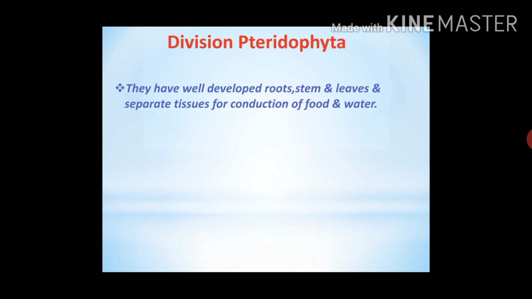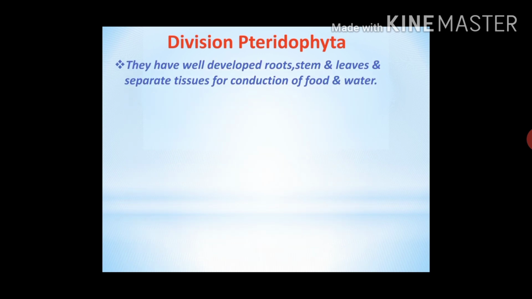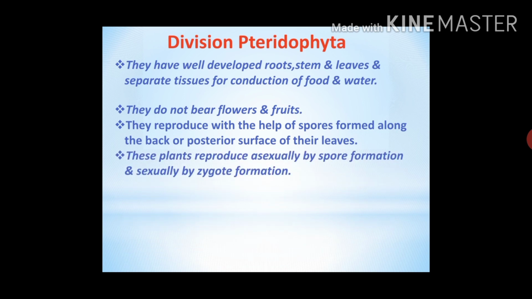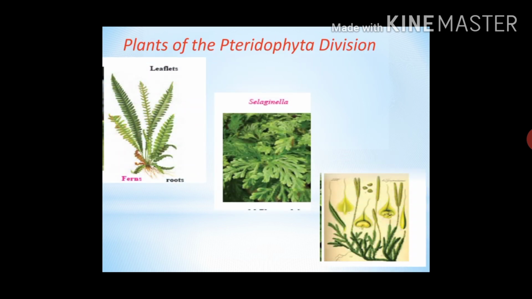Now let's see the third division of cryptogams, that is Pteridophyta. Plants from this group have well-developed roots, stem and leaves, and also separate tissues for conduction of food and water. But they do not bear flowers and fruits. They reproduce with the help of spores formed along the back or posterior surface of their leaves. These plants reproduce asexually by spore formation and sexually by zygote formation. Plants of Pteridophyta division are ferns, Selaginella and Lycopodium.